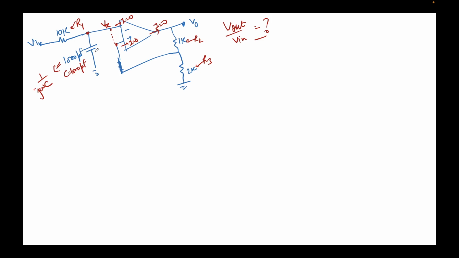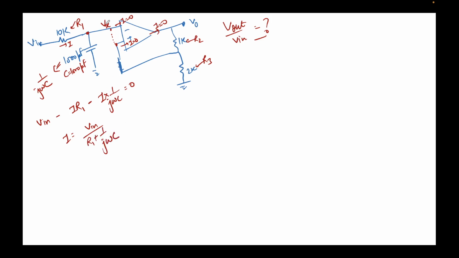Let's say current I is flowing here. So applying KVL in this loop, I can write V in minus I R1 minus I into 1 upon j omega C equal to 0. So I get the value of I as V in over R1 plus 1 upon j omega C.